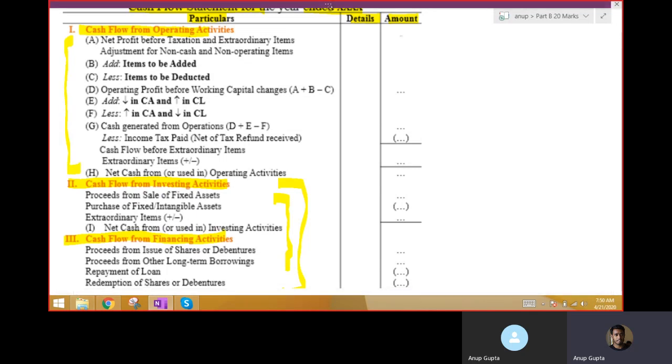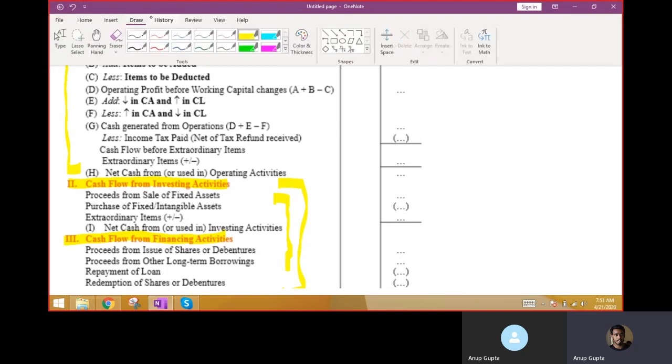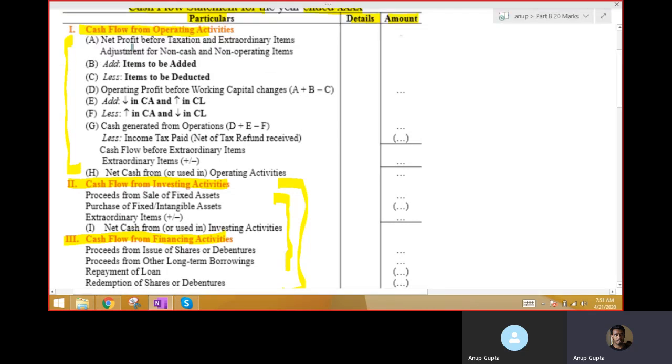So how do we start cash flow from operating activity? We start with net profit before tax and extraordinary items. Then there is adjustment of non-cash and non-operating expenses.